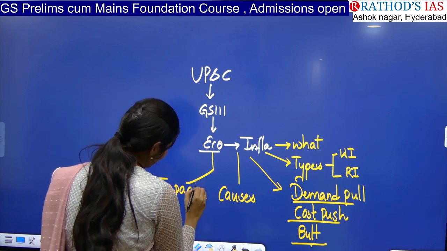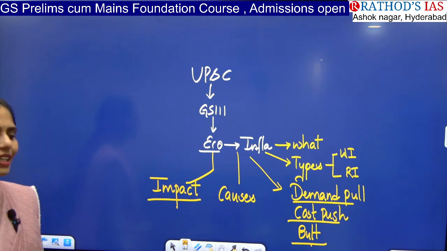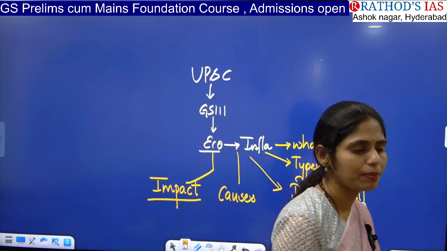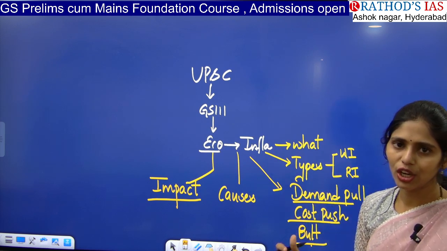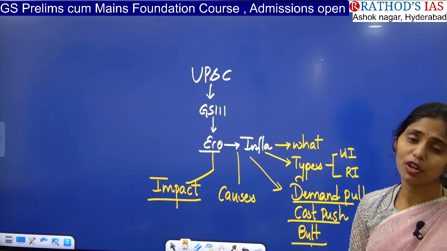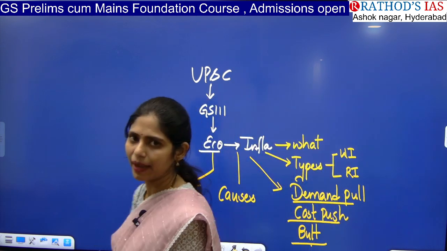Whenever there is an increase of price in goods and markets, what happens? Demand will decrease. So consumers will be placing fewer orders and economic activities will be reduced, production will be reduced, okay, the economy will be slowed down, and even there will be no demand, the consumer will not be willing to go to the market. So all this will be the impact, you have to see that impact.